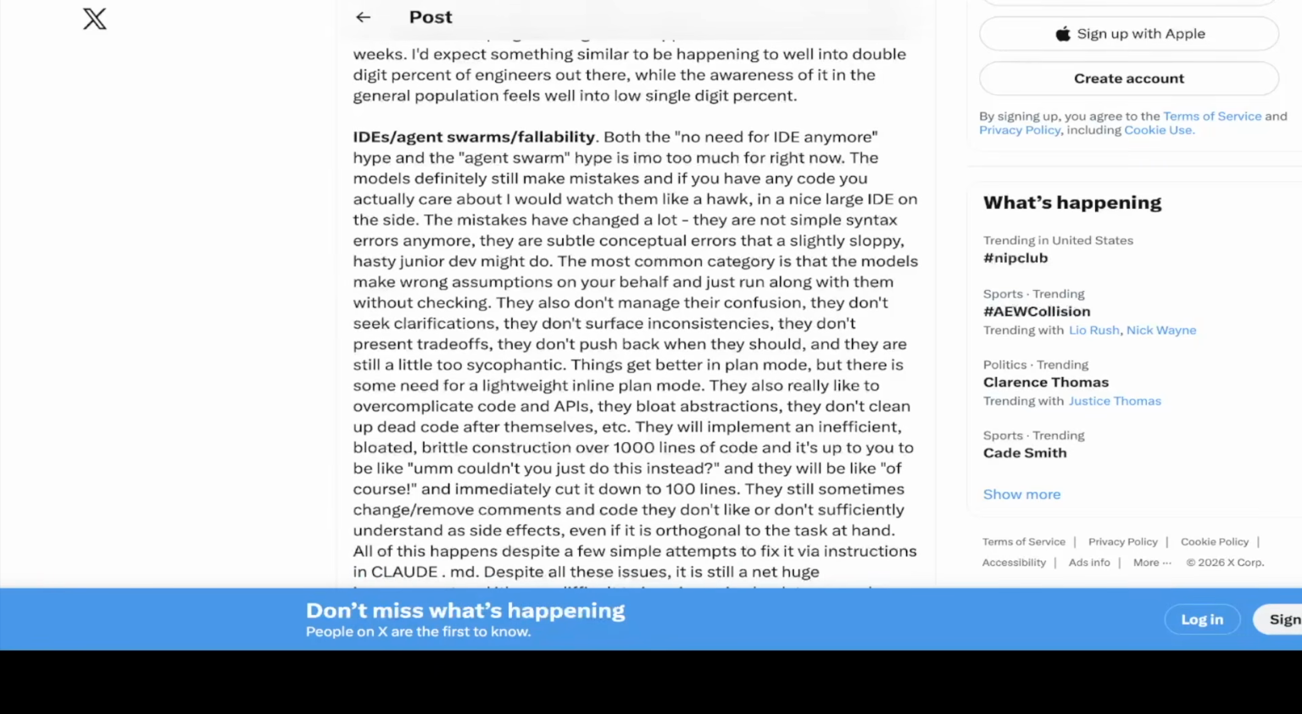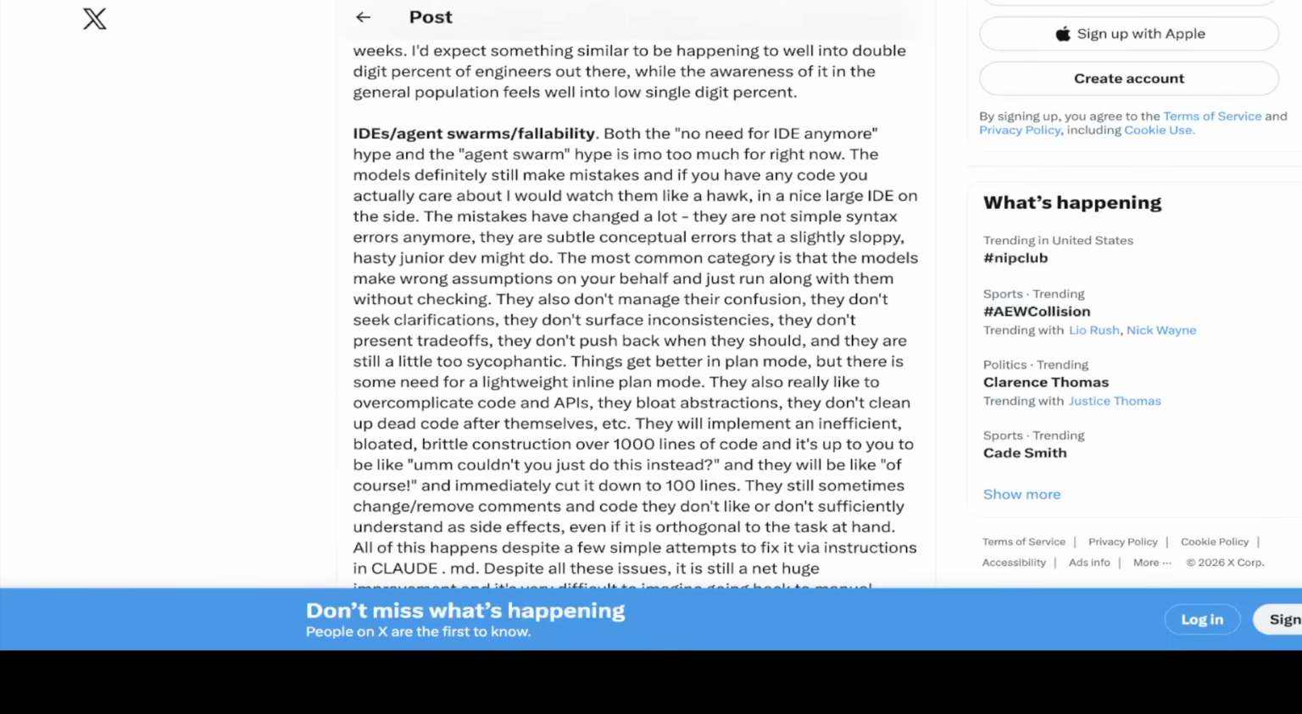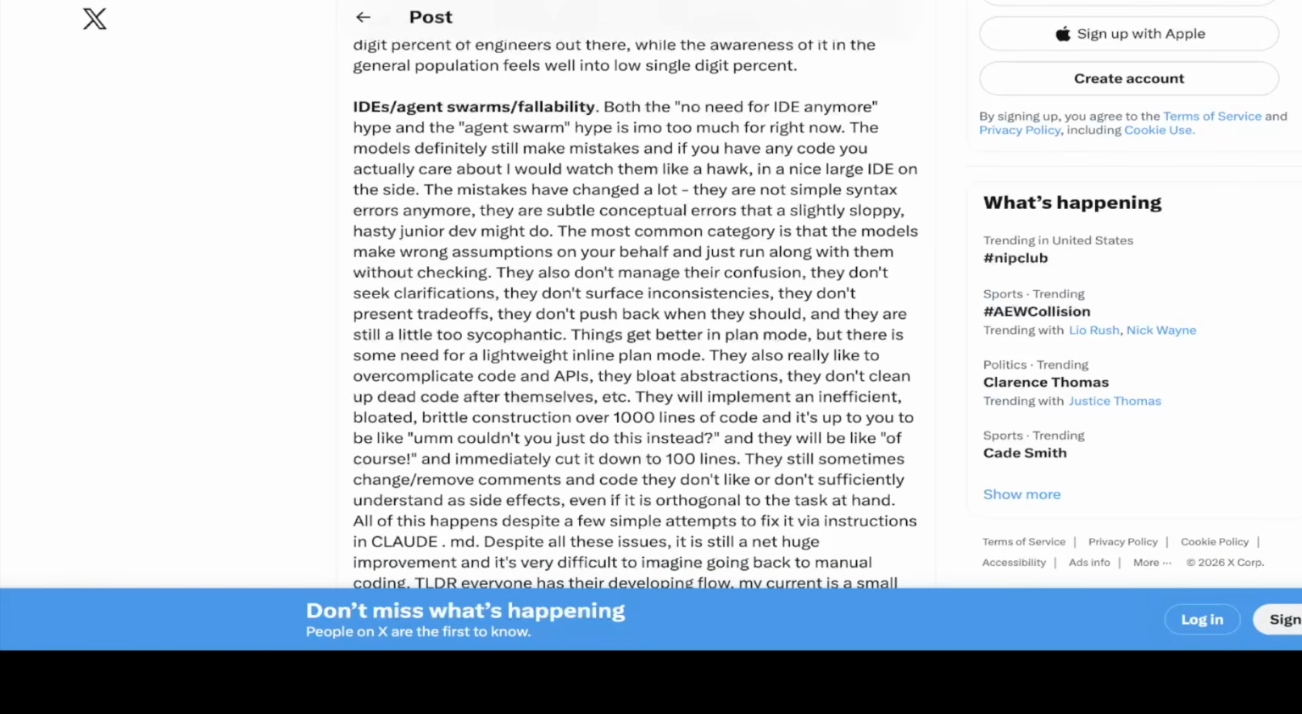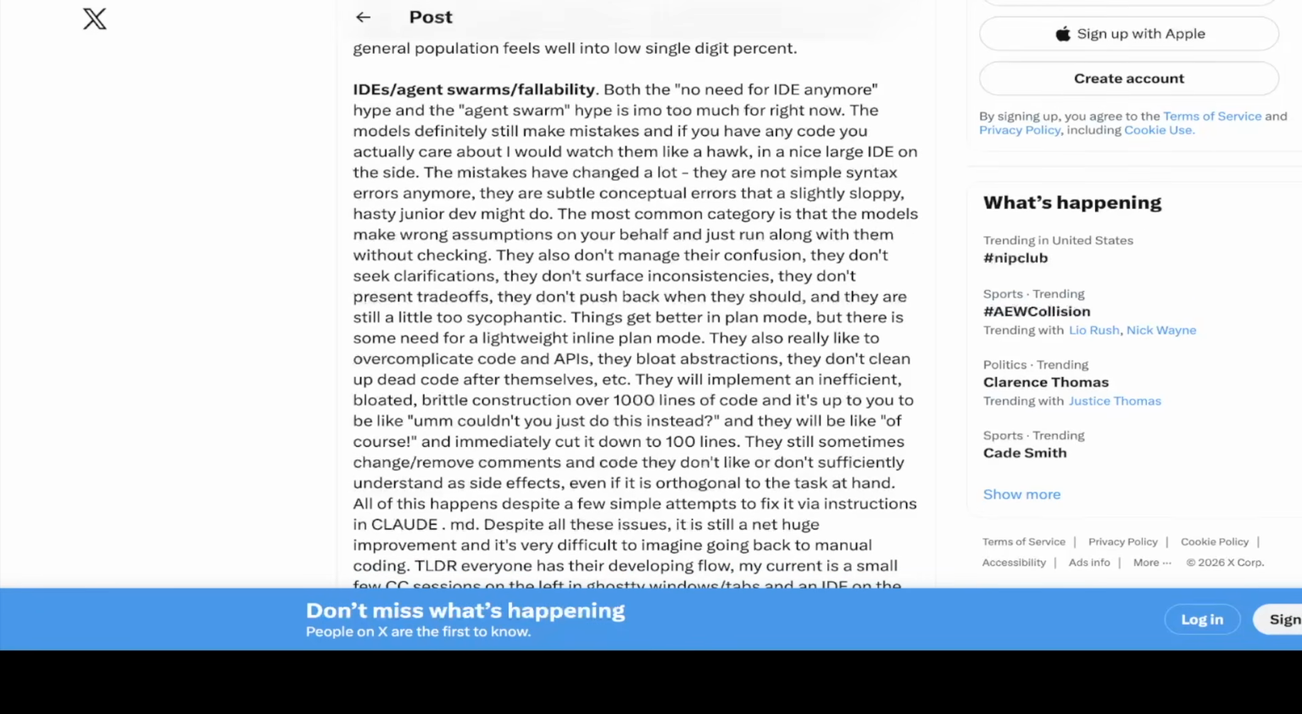The most common category is that the models make wrong assumptions on your behalf and just run along with them without checking. They also don't manage their confusion. They don't seek clarifications. They don't surface inconsistencies. They don't present trade-offs. They don't push back when they should. They are still a little too sycophantic, and things get better in plan mode, but there's some need for a lightweight inline plan mode.